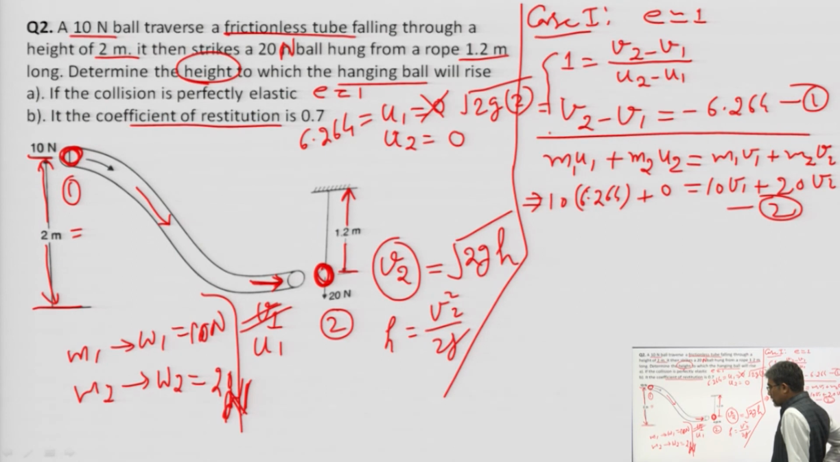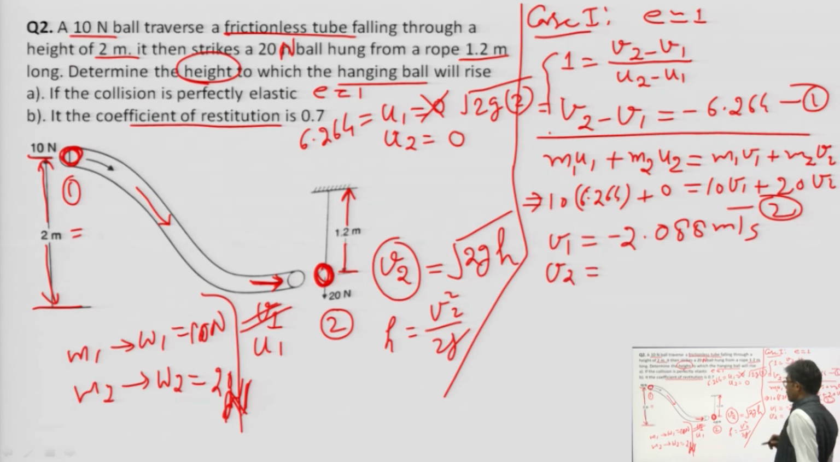We can calculate the values of v1 and v2. The value of v1 comes to be minus 2.088 meter per second, and v2 comes as 4.176 meter per second. So these are the results.